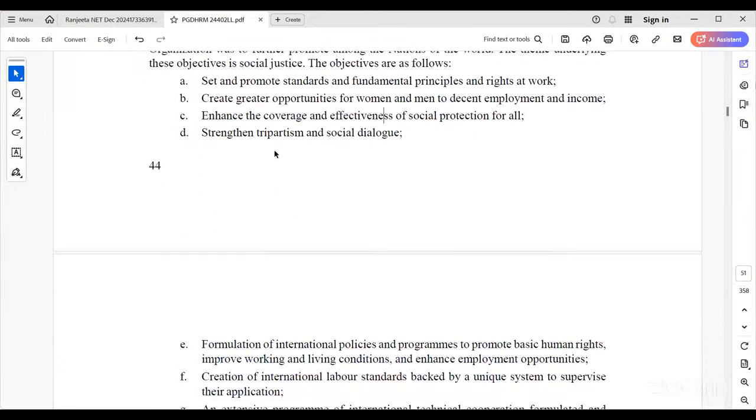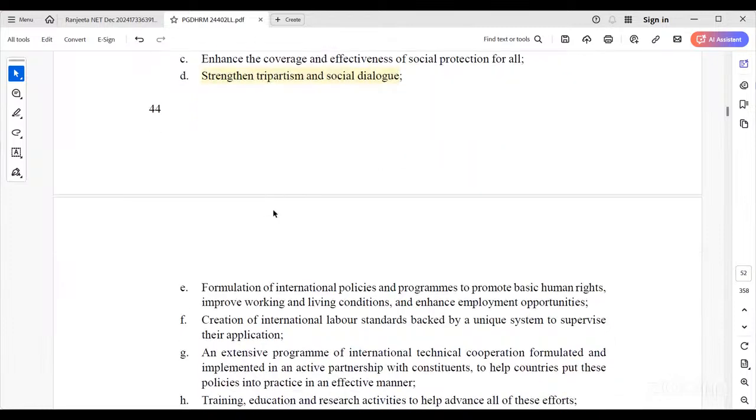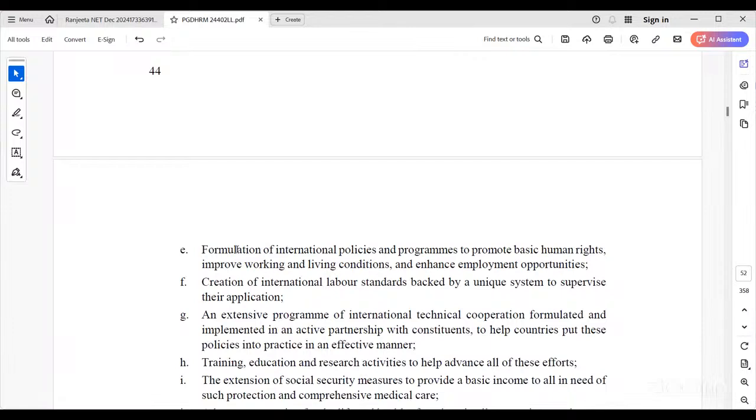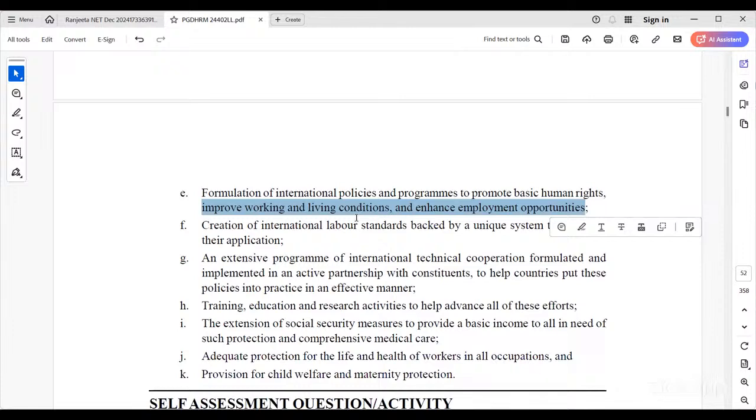Strengthening tripartism and social dialogue: social dialogue means we have to give the other side the opportunity to say what they think, in the formulation of international policies and programs to promote basic human rights. Working and living conditions, and enhancing employment opportunities, are objectives of the ILO.